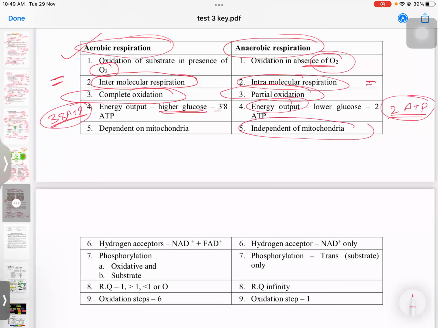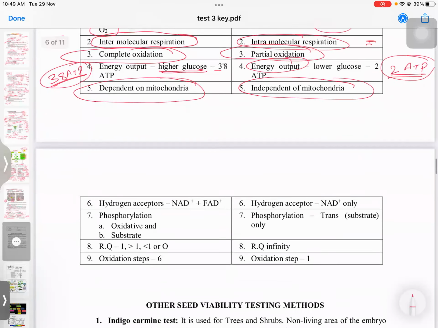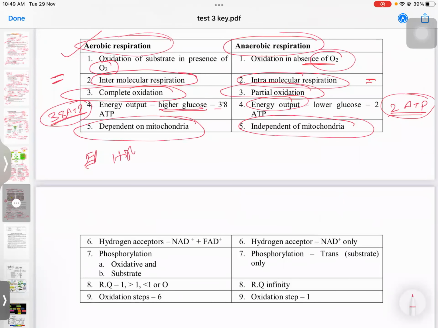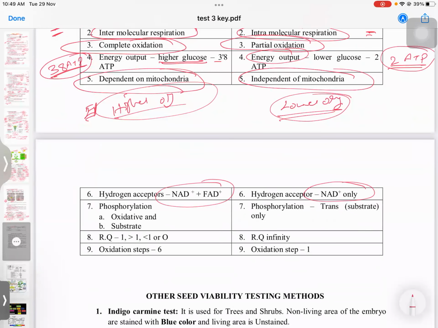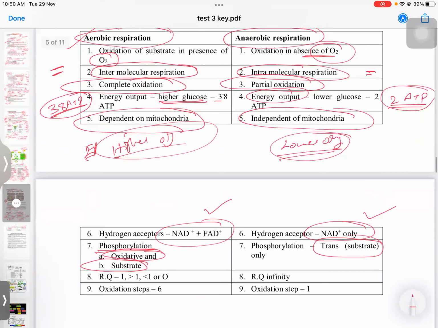Anaerobic is independent of mitochondria, while aerobic is dependent on mitochondria, because aerobic is for all the higher plants, higher organisms. Anaerobic is in lower organisms. Then the hydrogen acceptors: in aerobic, NAD plus and FAD plus both; in anaerobic, NAD plus only. Phosphorylation can be oxidative or substrate level in aerobic, but only substrate level in case of anaerobic.